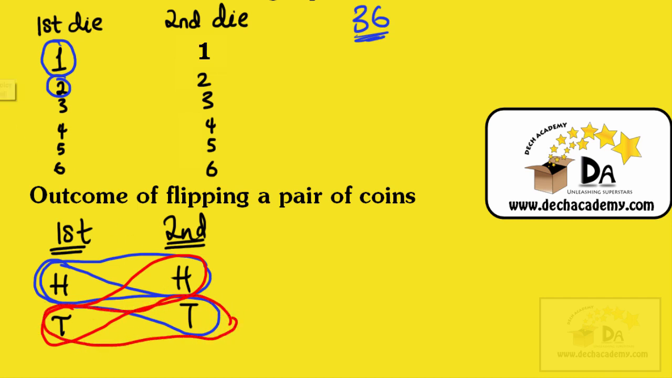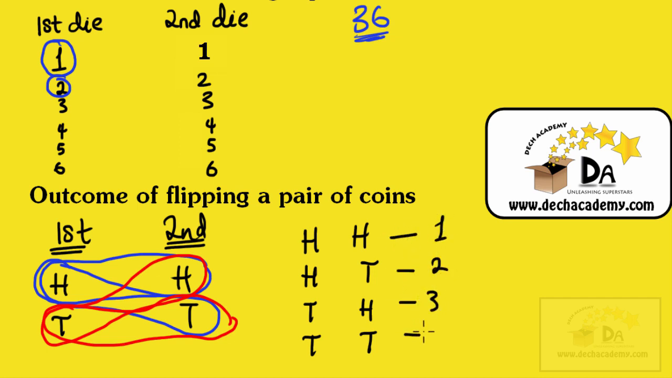So I'm going to summarize the results as follows. Heads with the first, heads with the second; heads with the first, tails on the second; tails on the first, heads on the second; tails on the first, tails on the second. So there are 4 possible outcomes from flipping 2 coins. Now, getting heads on the first coin does not rule out the possibility of getting heads on the second coin. Getting tails on the first coin does not rule out the possibility of getting tails on the second coin.